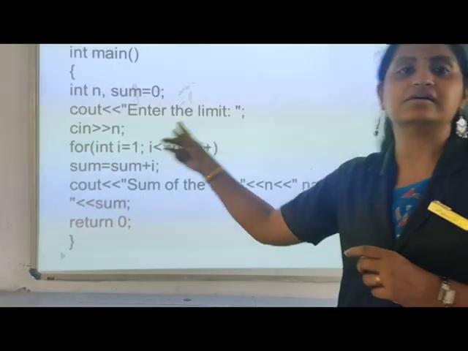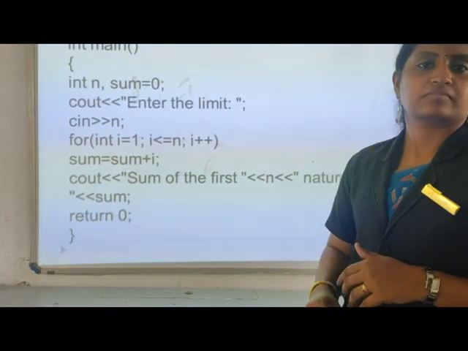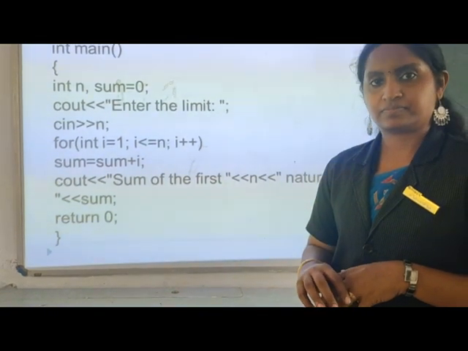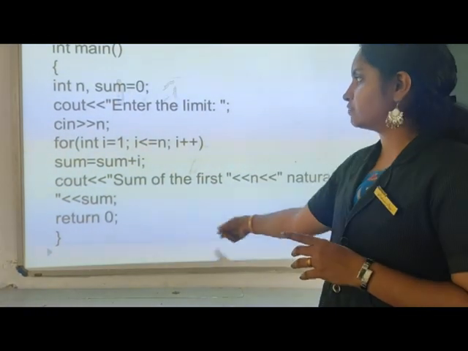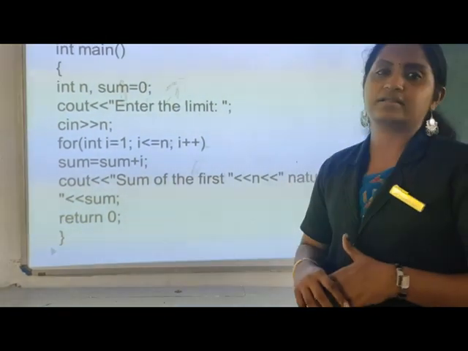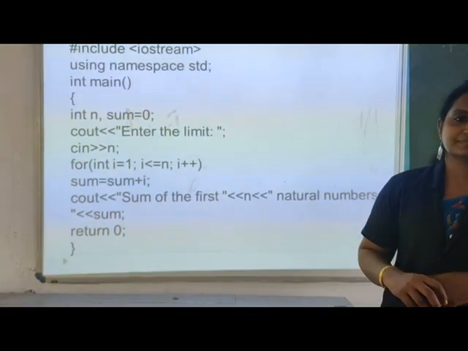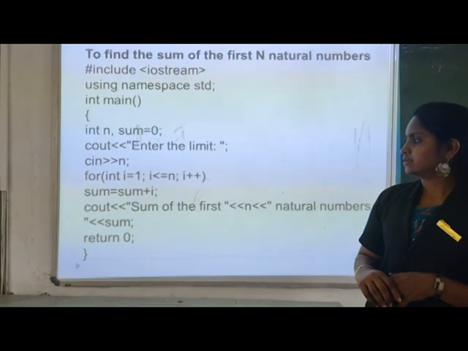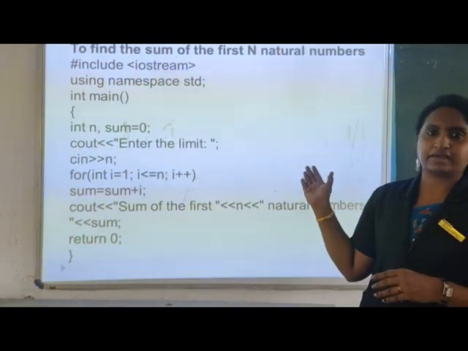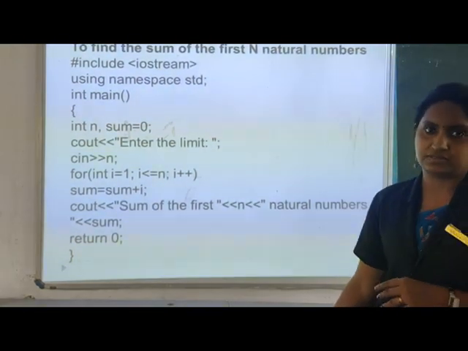Like this we will be adding the values and finally you get the sum of that particular set of numbers. Clear, students? So like this, the for loop works till 10. It will be adding the numbers and displaying the sum. Okay. So this is the program which is in your practical section. So note it in your CA notebook, to find the sum of n natural numbers.